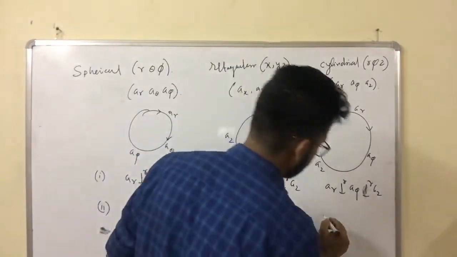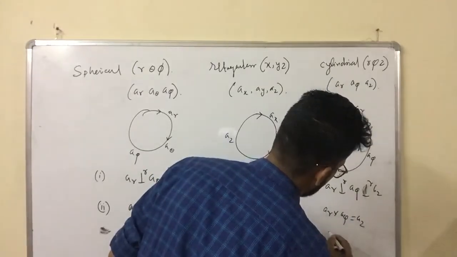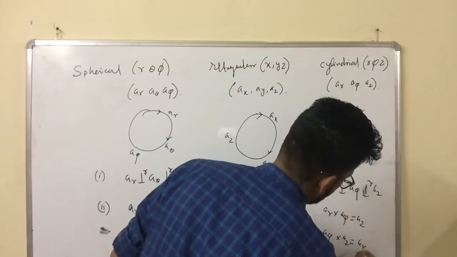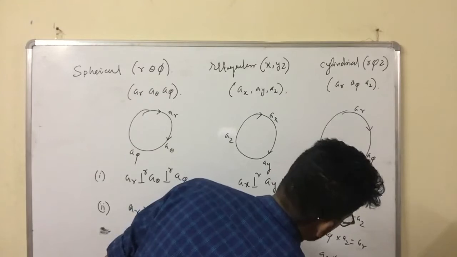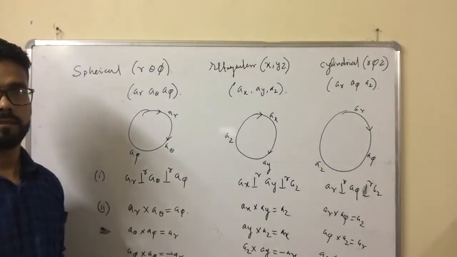Similarly here, AR into A phi equals AZ, A phi into AZ equals AR, and AZ into A phi equals minus AR. So it all follows like the rectangular axes.